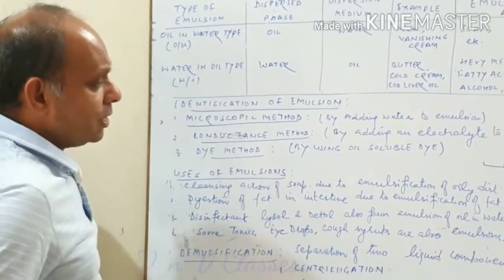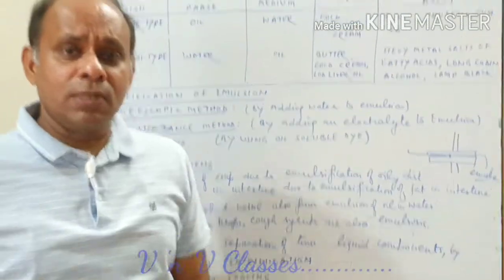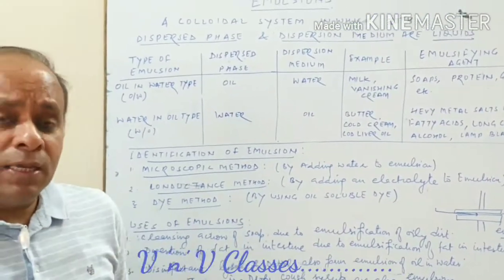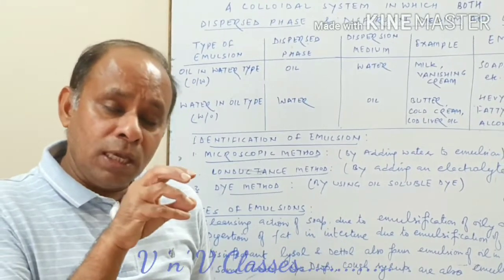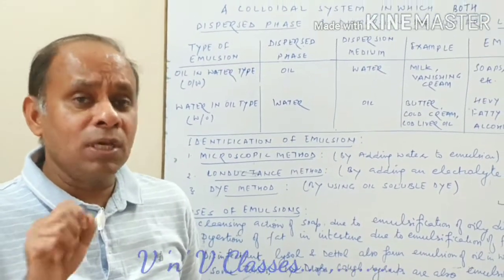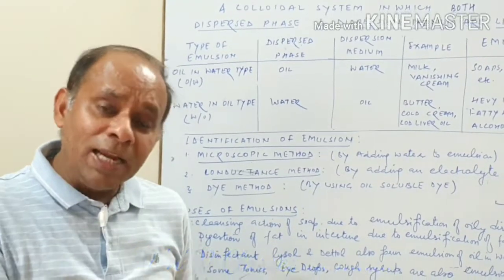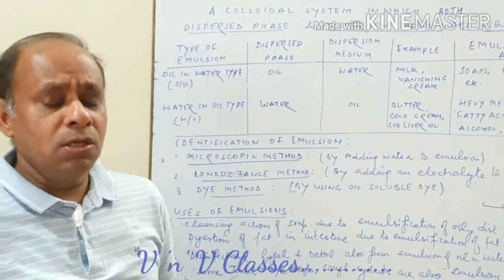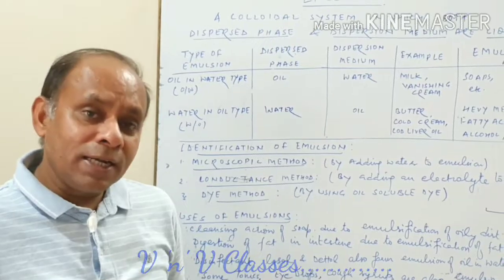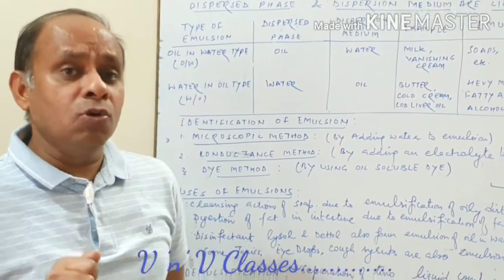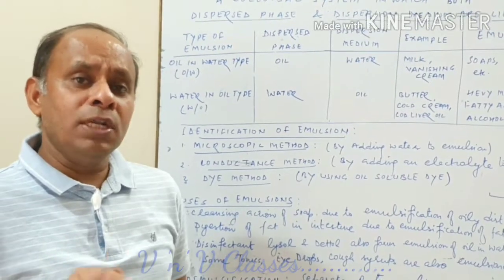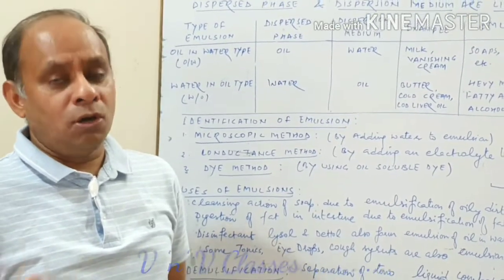Likewise we have conductance also. How can you check conductance? We have to identify between the two emulsions. So how do we identify that? If we add some electrolyte to the emulsion, and on adding electrolyte you observe conductance increases, it means electrolyte is dissociated, and we know electrolyte can dissociate only in water, not in oil.